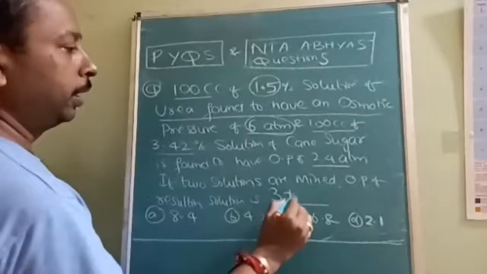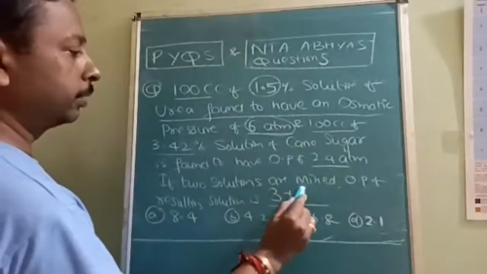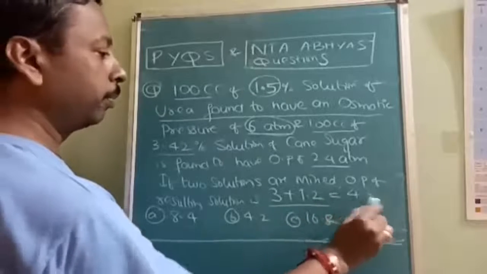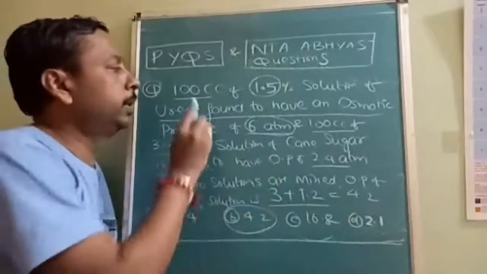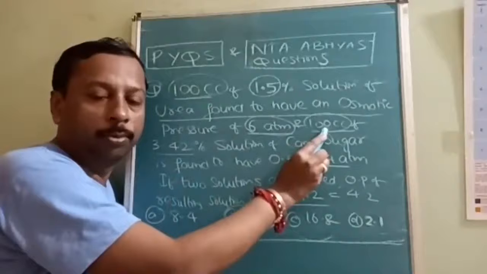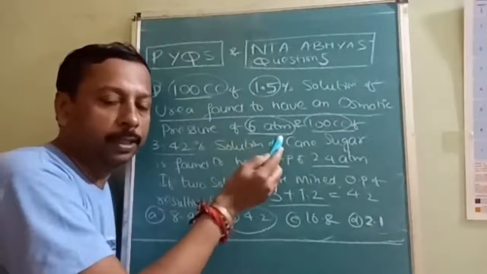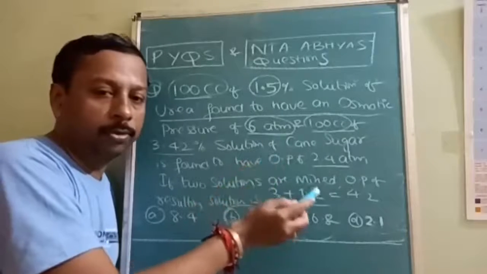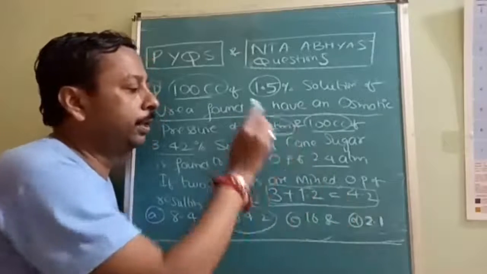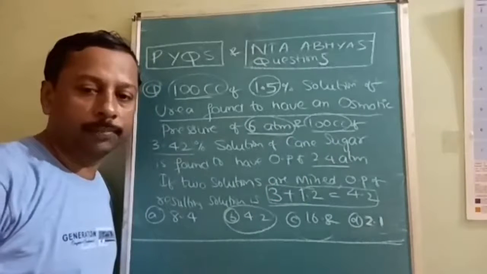And here the 2.4 also decreases, so it will be 1.2. 3 plus 1.2, how much will it be? 4.2. Why is it reduced? Is it understood? Volume is doubled. Suppose here it is 100, here 200. For 100, if it is 6 atm, for 200, it is going to be 3 atm. Likewise, you have to calculate. Here the simple calculation is done because both are 100 and 100. So the answer will be 4.2, that is, option B is correct. Is that understood?